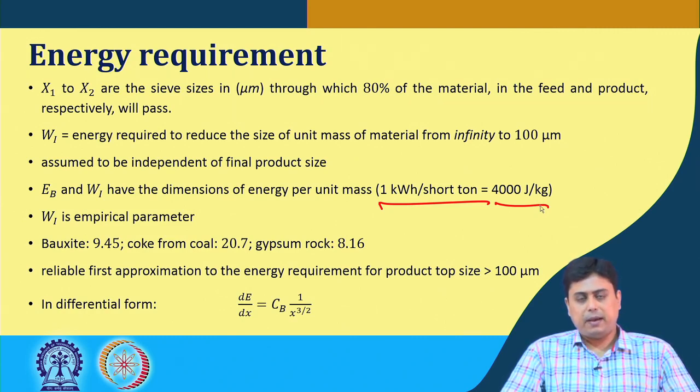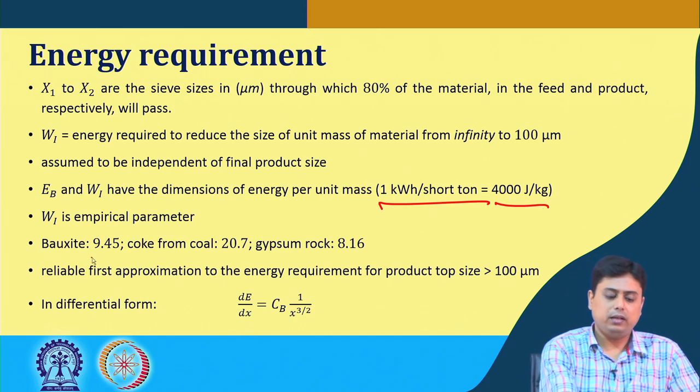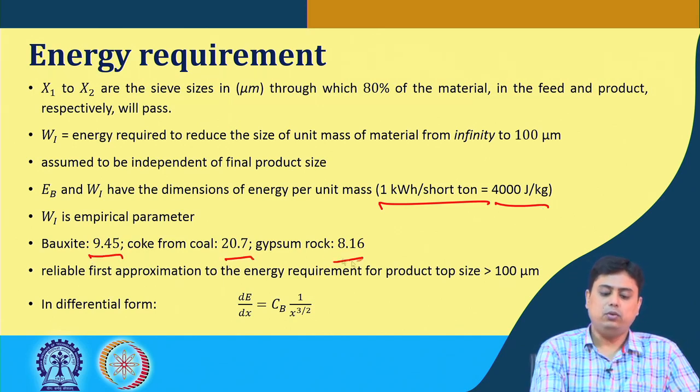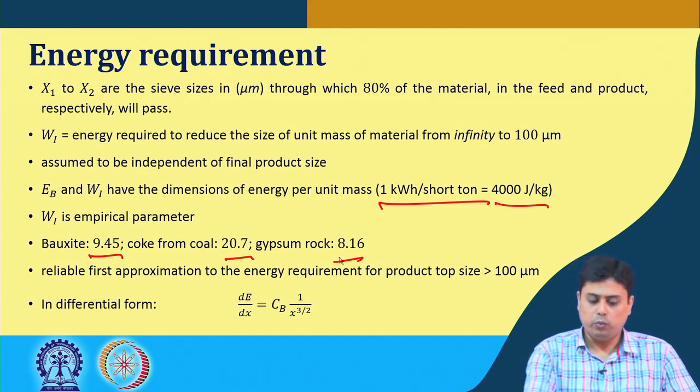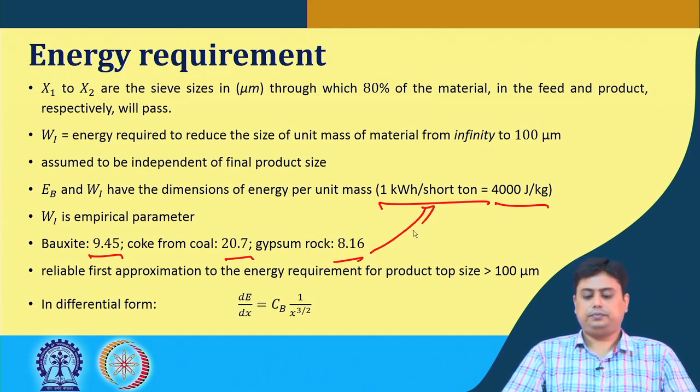The work index parameter has to be experimentally determined. For example, for bauxite, these are the values of the work index in this unit, kilowatt hour per short ton.